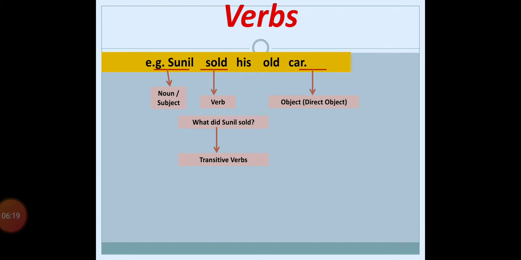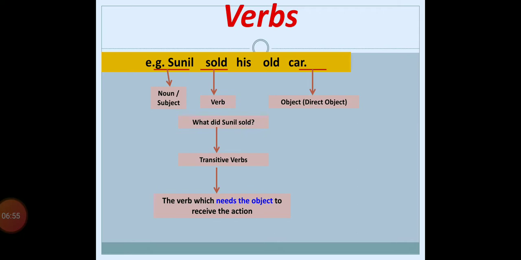So these type of words are called a transitive verb. What is it? It is called a transitive verb. So transitive verb means what? The verb which needs the object to receive the action. Again I repeat, the verb which needs an object to complete its meaning in a sentence. Means in the sentence, the verb needs an object to show its complete meaning.